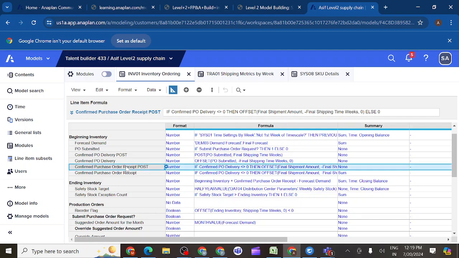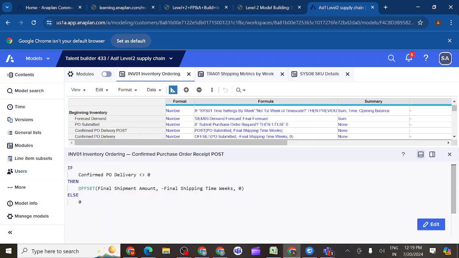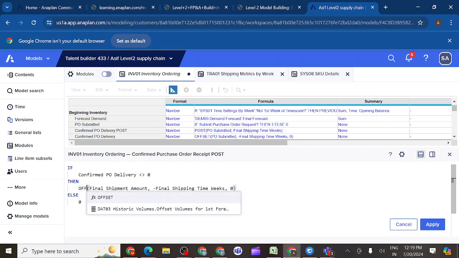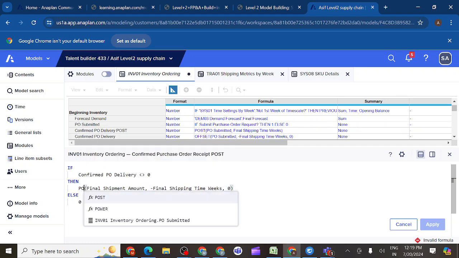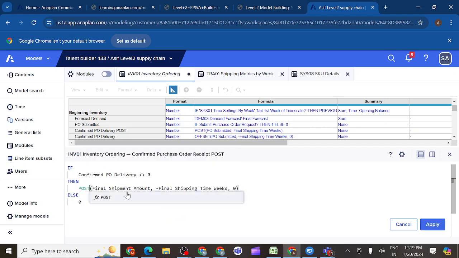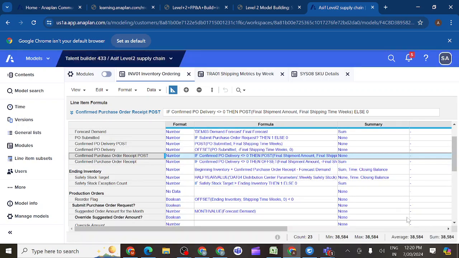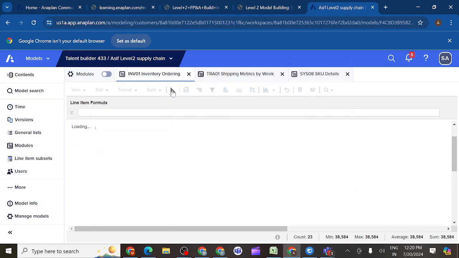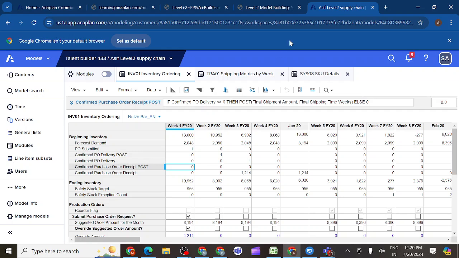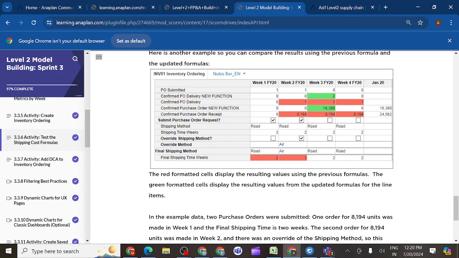So here also we should write the formula with the POST function, remove this minus symbol, and remove this 0 also, as we don't have it in this syntax. Everything else is the same. Then we can see how it works as per their instructions. We should check what instructions they are giving. According to their instructions we should follow here.